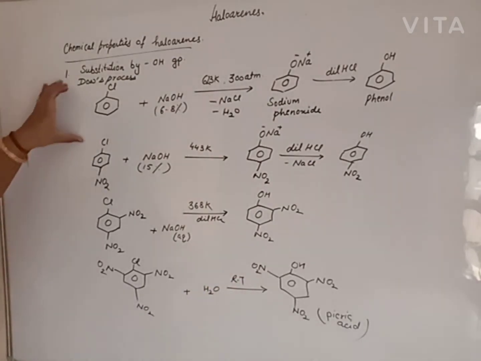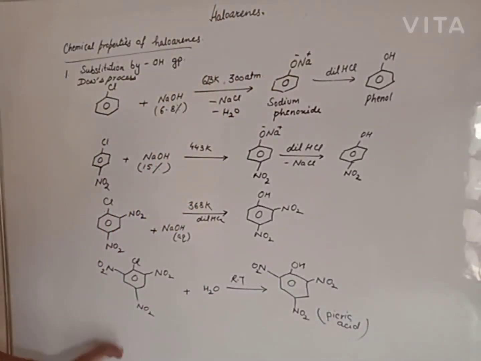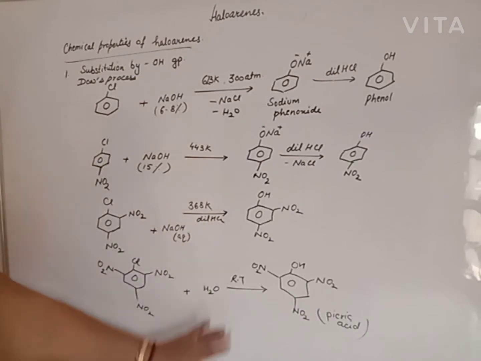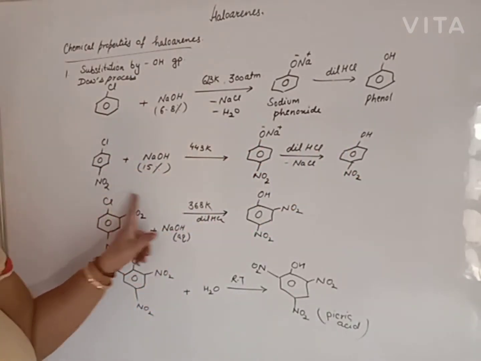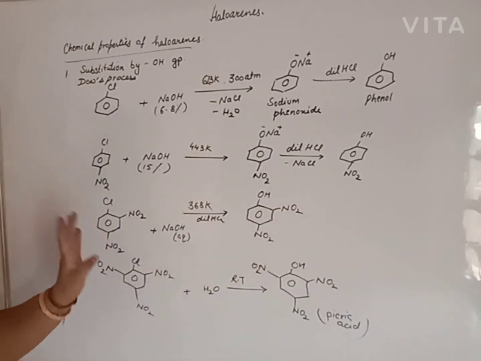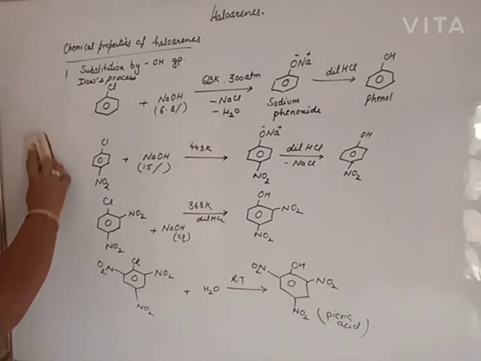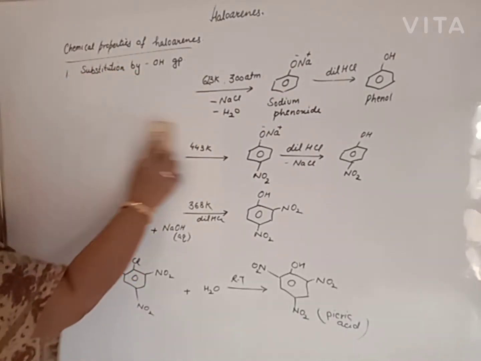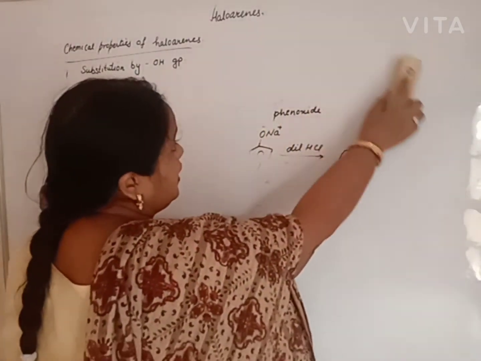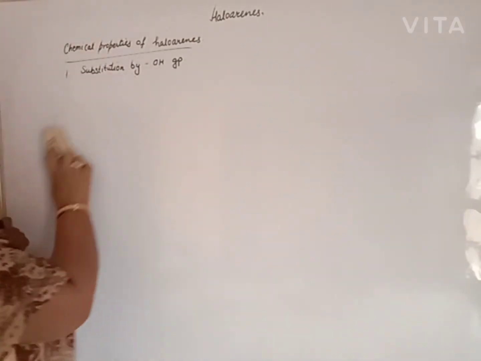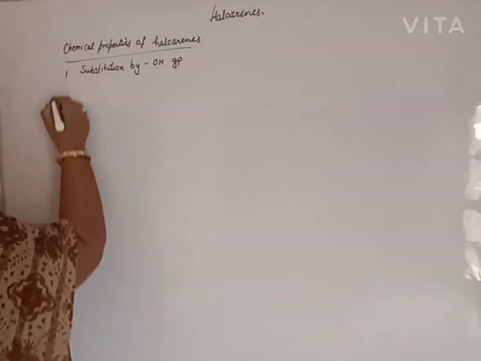Only the first reaction is known as the Dow process. The others show increasing reactivity. But in each and every case, halogen is replaced by OH group, other groups are ineffective. This is a substitution reaction, or substitution only by OH group. Another type of reaction shown by haloarenes is electrophilic substitution reaction. The earlier one is nucleophilic, the others are electrophilic substitution reactions.